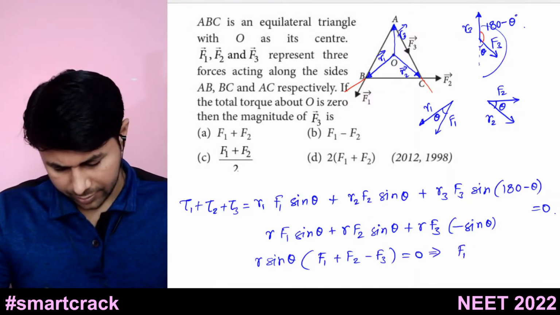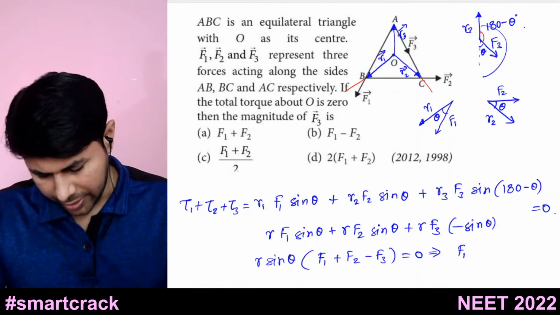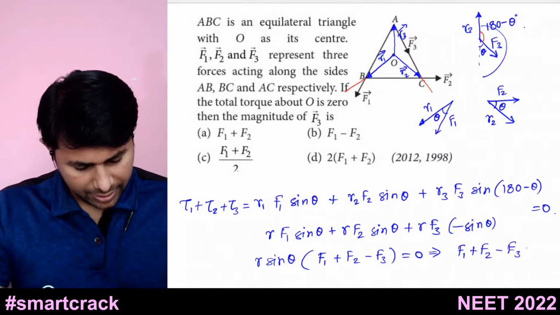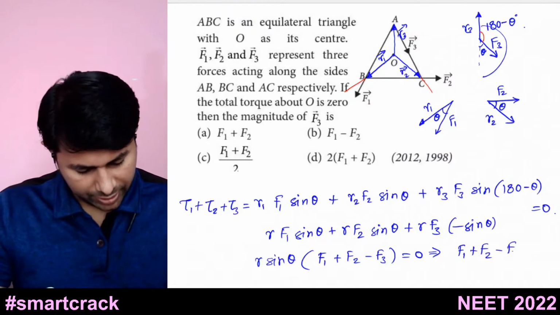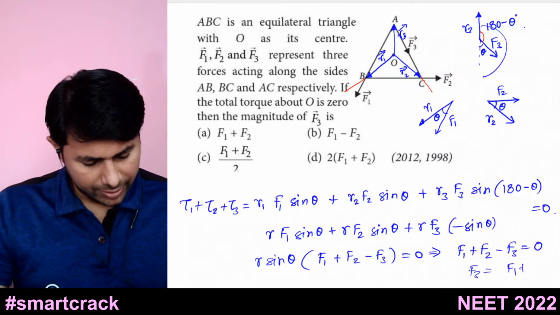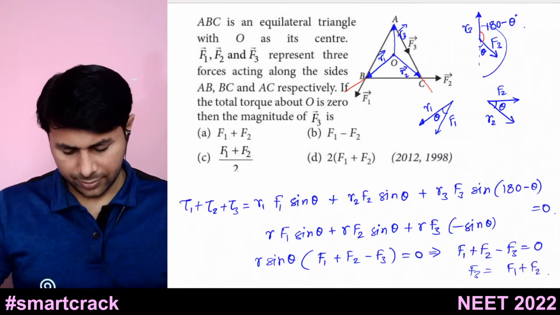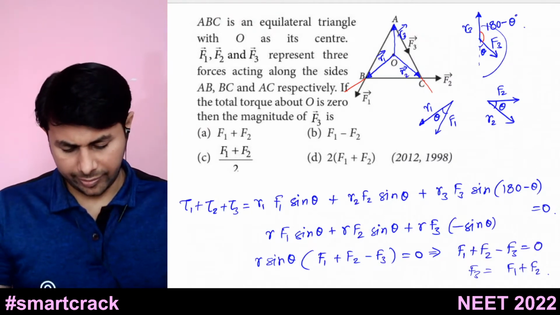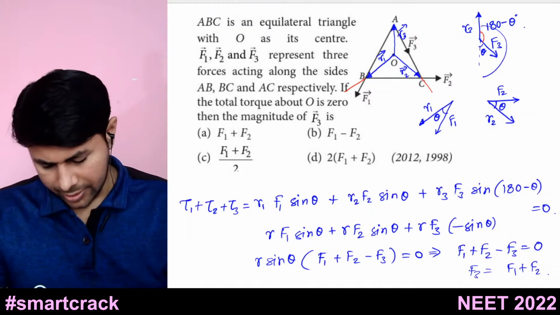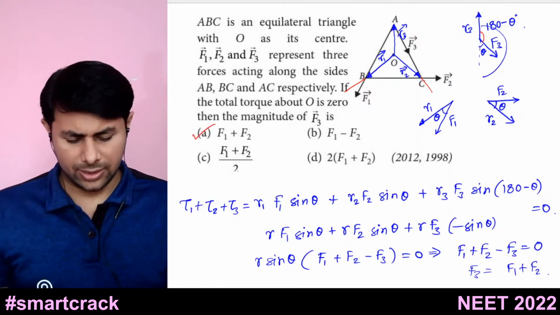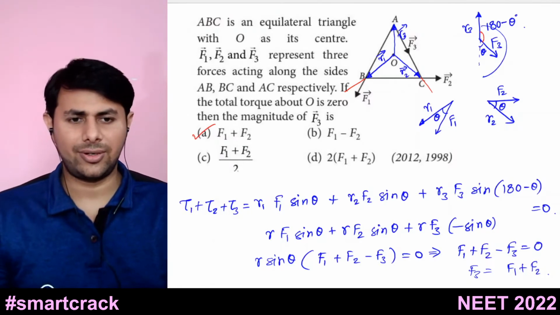So F1 plus F2 minus F3 is equal to 0. So that means F3 should be equal to what? It should be F1 plus F2. Alright. Which one is the answer? Option A is the answer. So yes, this is not a difficult question, but a little bit lengthy, you can say.